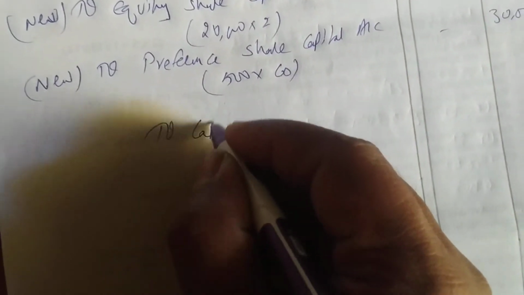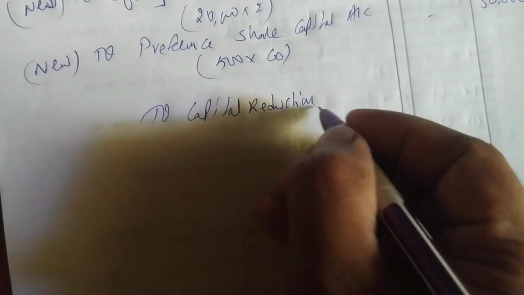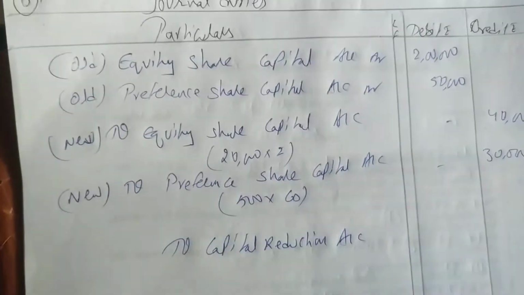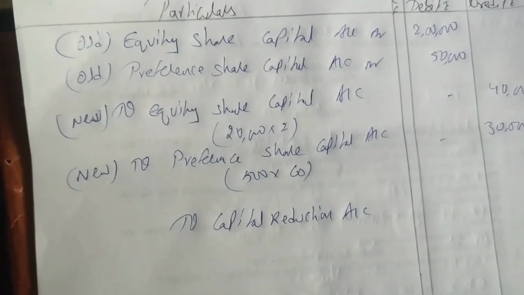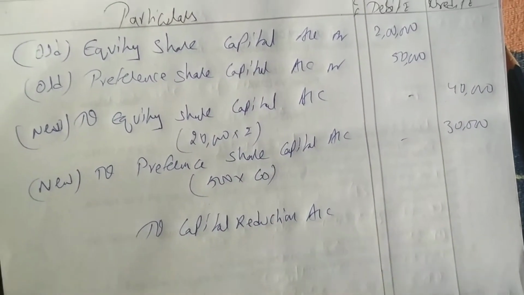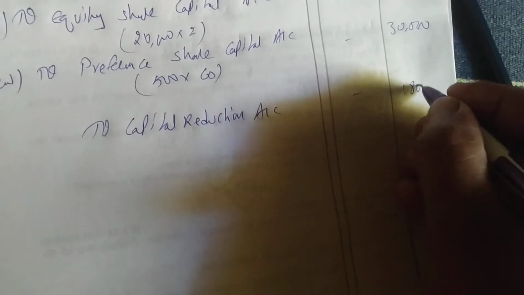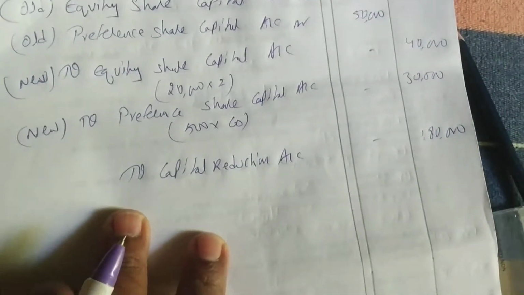To capital reduction account. Okay. 2,50,000 minus 40,000 minus 30,000. Getting 1,80,000. How we are getting 1,80,000?